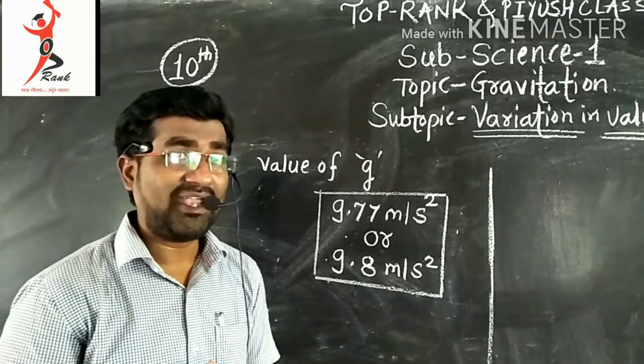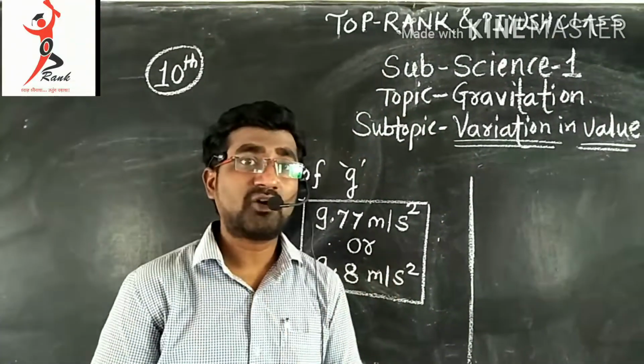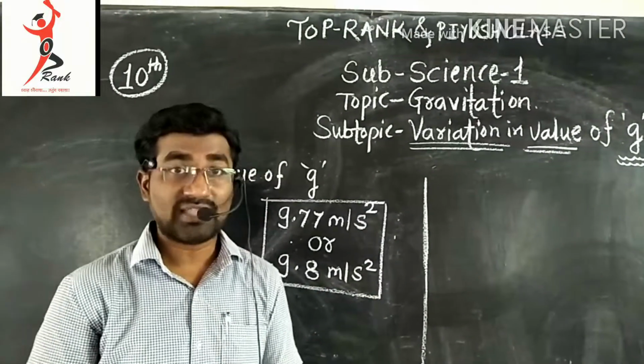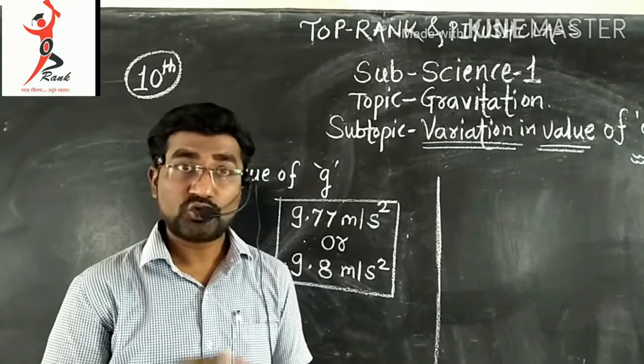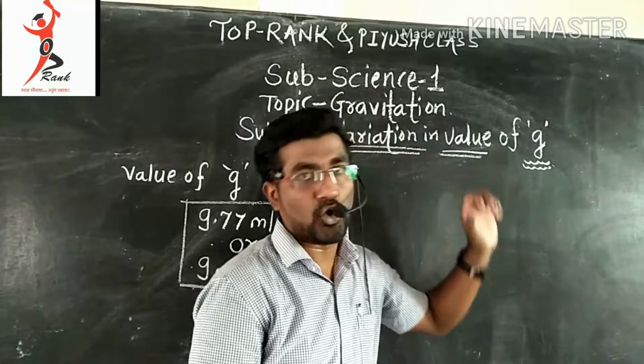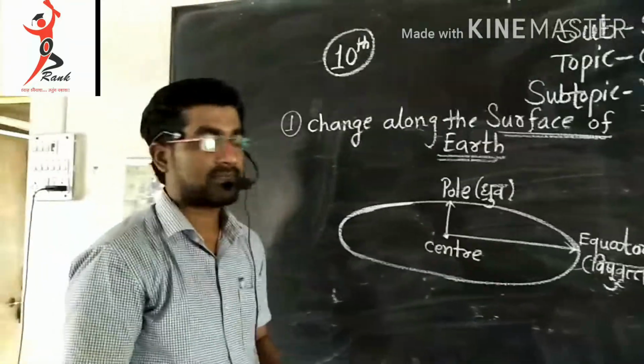But just imagine, is the value of g the same at every part of Earth? The answer is no. So today we learn the variation in value of g.